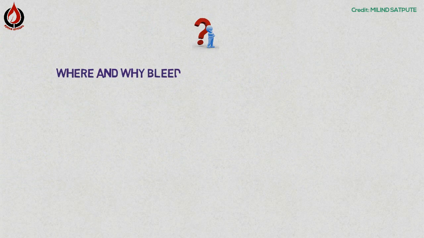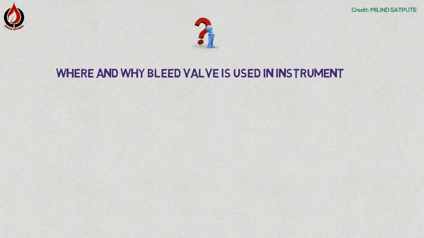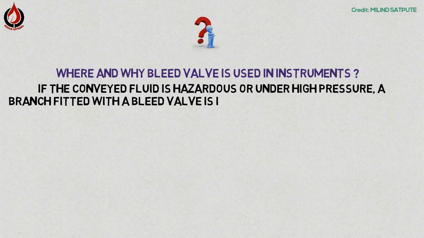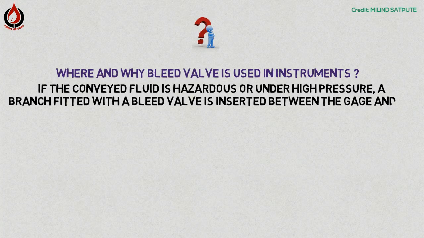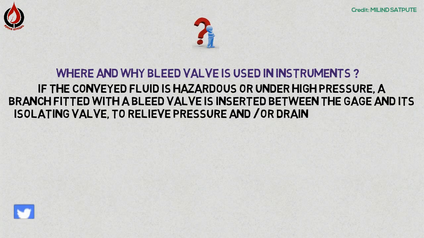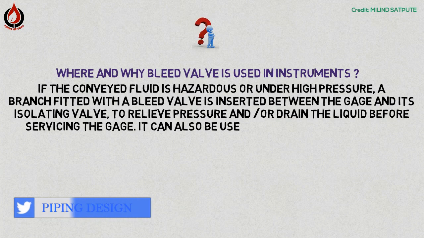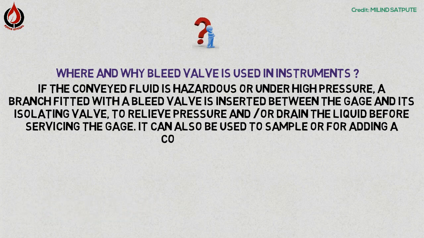Where and why is a bleed valve used in instruments? If the conveyed fluid is hazardous or under high pressure, a branch fitted with a bleed valve is inserted between the gauge and its isolating valve to relieve pressure and or drain the liquid before servicing the gauge. It can also be used to sample or for adding a comparison gauge.